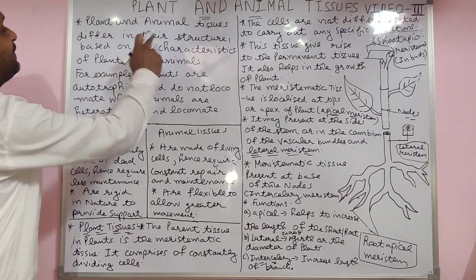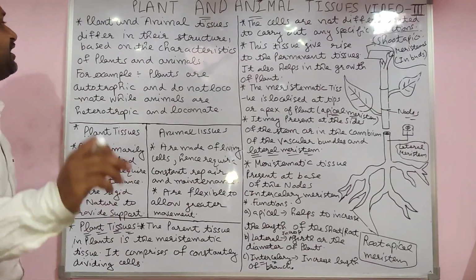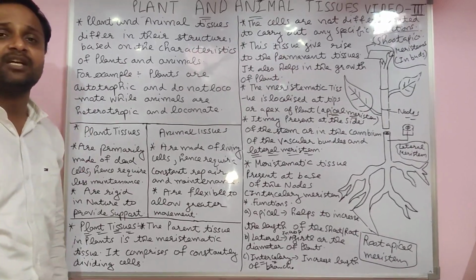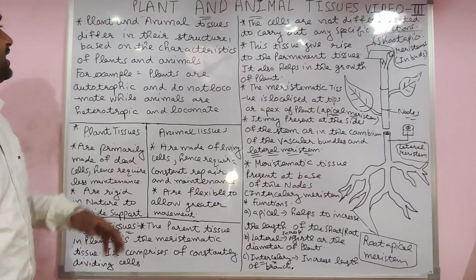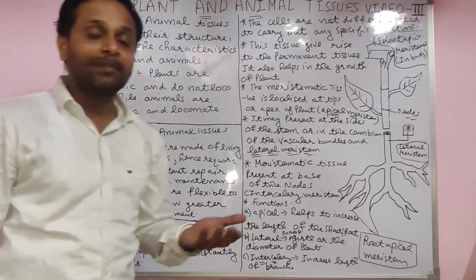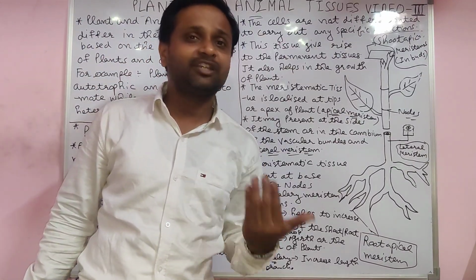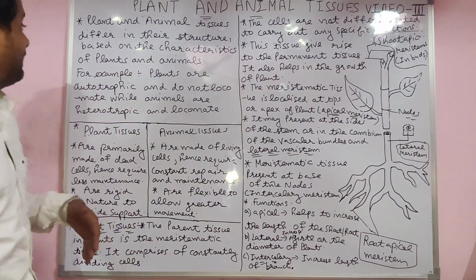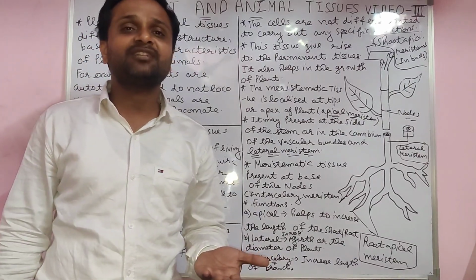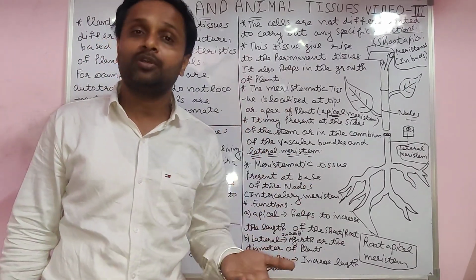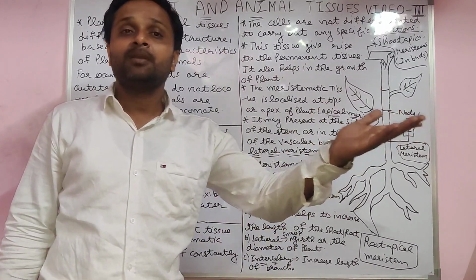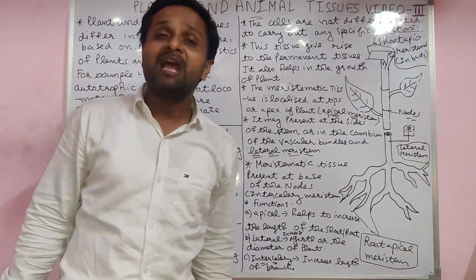Plant and animal tissues differ in their structure based upon the characteristics of plants and animals. Yes, the plant and animal both have different structures that depend upon their characteristics. For example, plants do not locomote, they do not move from one position to another, but animals move from one position to another position.